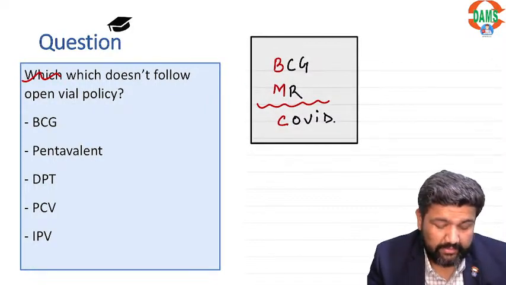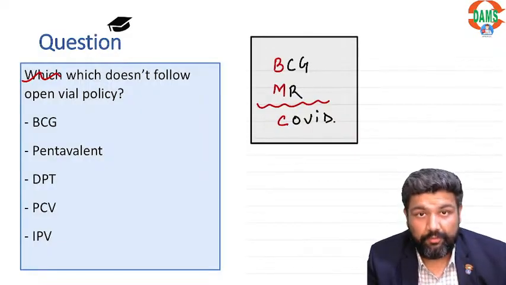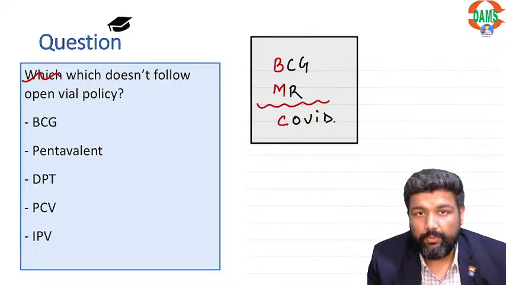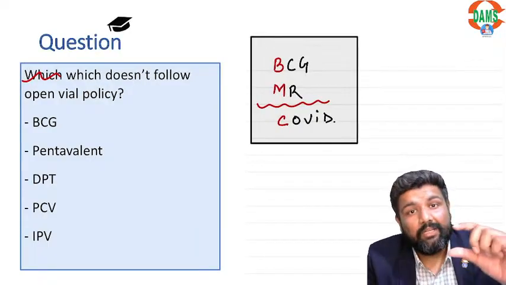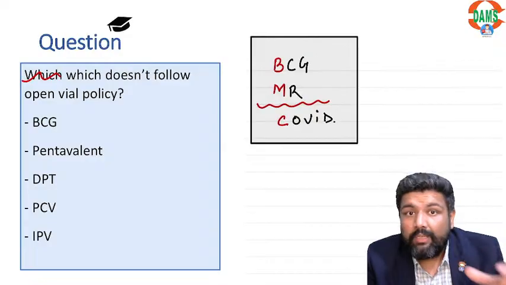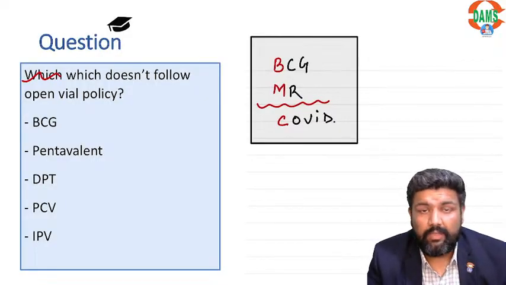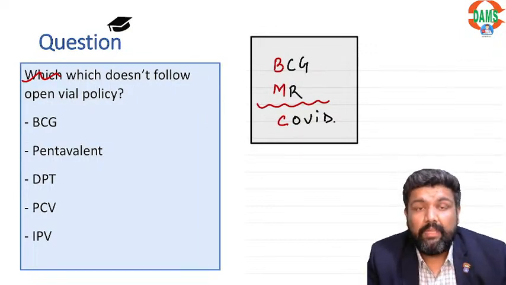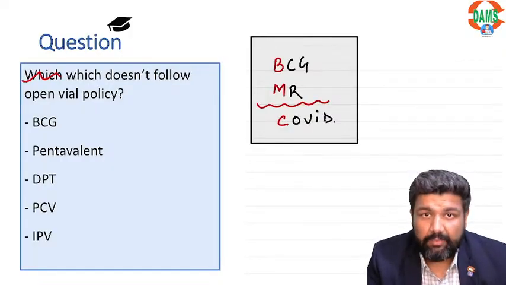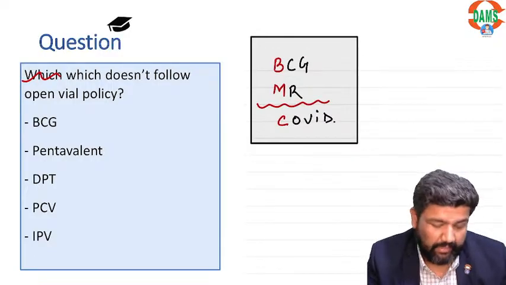Now one student is asking, Sahil Shah, yellow fever. Beta, first of all, yellow fever is not under the national immunization schedule. Second point, in India the yellow fever vaccine which we use is a single shot vaccine. It doesn't have multiple doses. I get this point many times. Many students say, sir, yellow fever, we do not give under government supply. It is in private supply. In some government institutions this is available, but it is a single dose vaccine. It is not multi-dose, right?